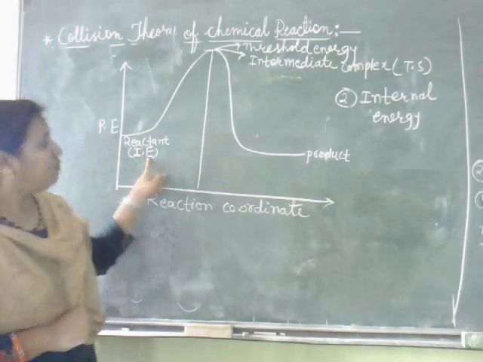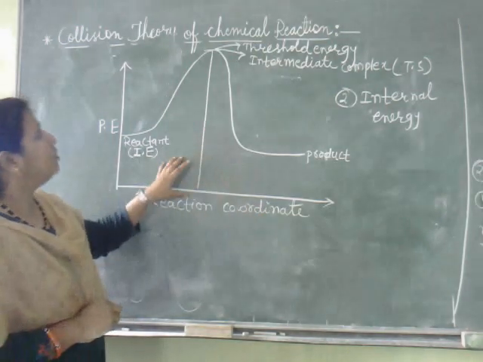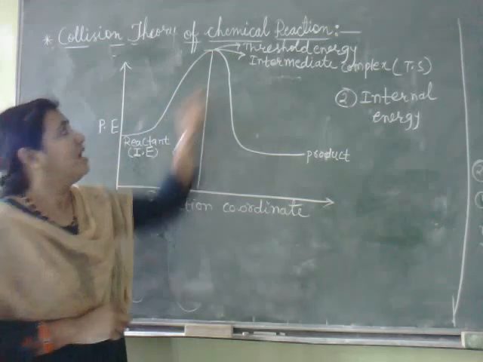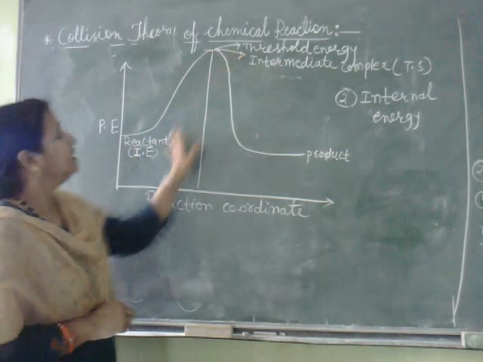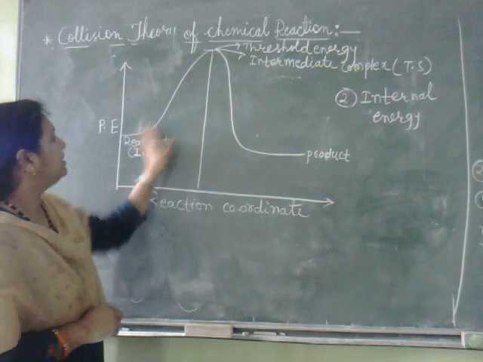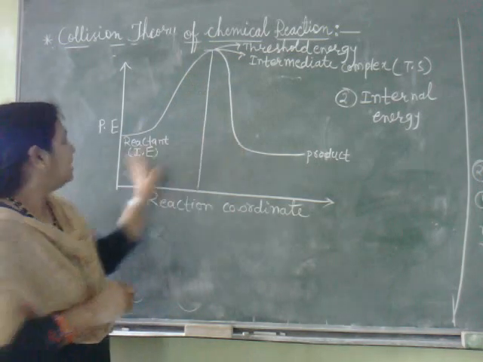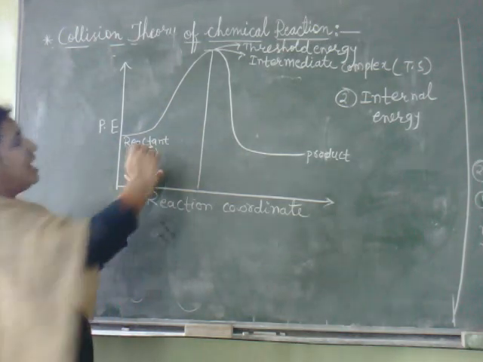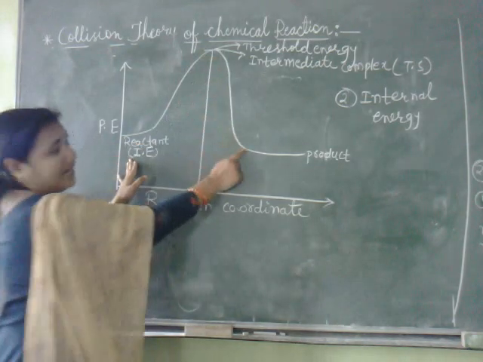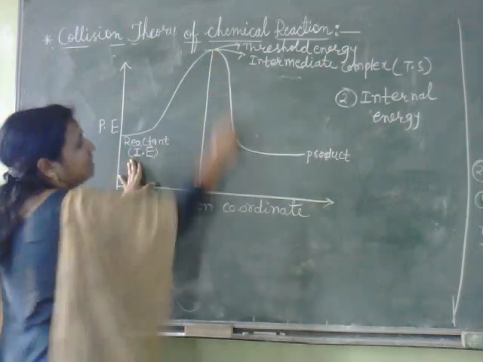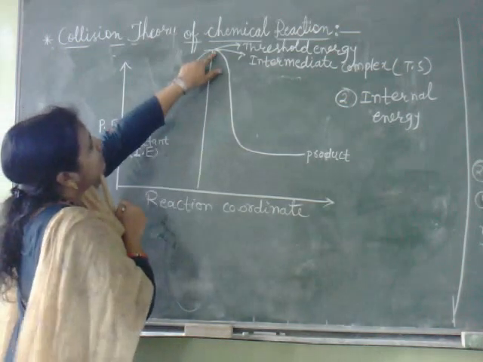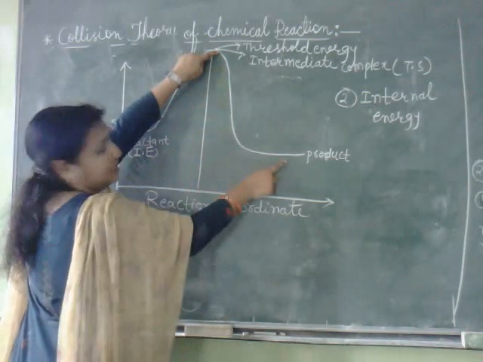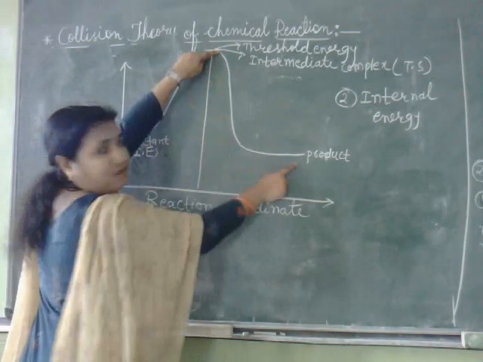But to form product, the molecule should have what? Threshold energy. This is called the energy barrier. The reactants which have only normal energy have to cross this energy barrier. Once they cross it, the formation of product starts from here.